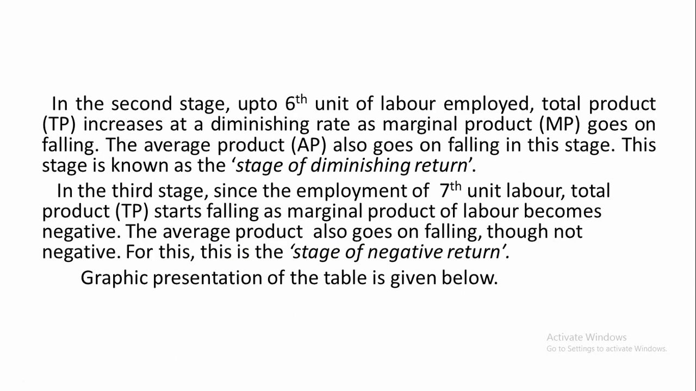Then in the third stage, from the employment of the 7th unit of labor up to the 9th unit of labor, total product starts falling as the marginal product of labor becomes negative. Remember it. Why does total product start falling? Because the marginal product of the labor becomes negative. The average product also goes on falling, though not negative. This stage is known as the stage of negative return.